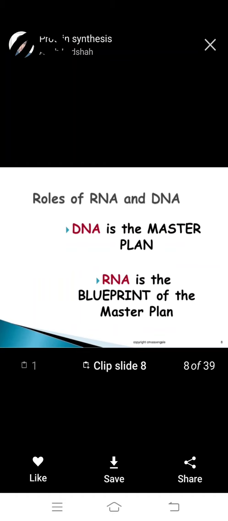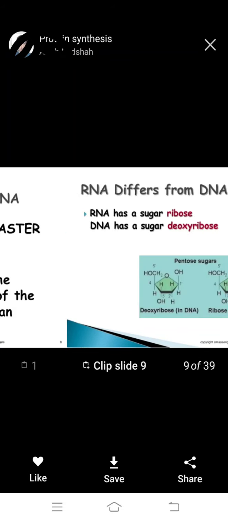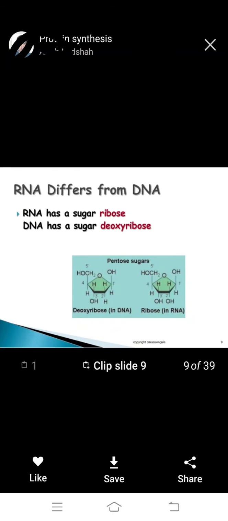Okay, the roles of RNA and DNA. DNA is the master plan. RNA is the blueprint of the master plan. So it's a blueprint. This master plan is the DNA of protein synthesis. How is RNA different from DNA? RNA has the sugar ribose. DNA has the sugar deoxyribose.